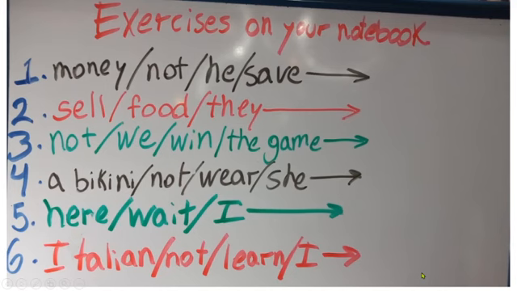So now, the last part. On your notebook, here we have 6 sentences in this order. You should try to write them in the right way. You have to focus on what is the first part of the sentence: your subject plus your auxiliary plus your verb and the rest. Okay? So please, when you finish writing and solving them, take some photos and then send them to a teacher. Thank you, and that's all.